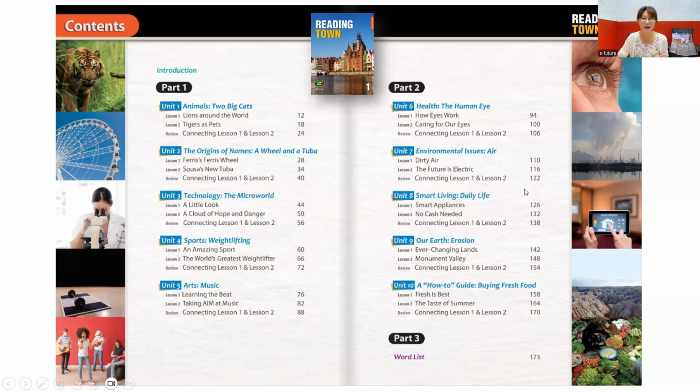As you can see, this is a wide range of topics, and these are very interesting. So try to read many different topics. If you use Reading Town, World, Planet, you just naturally do that because we include a wide range of topics.